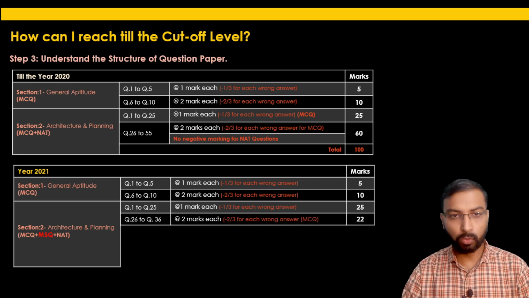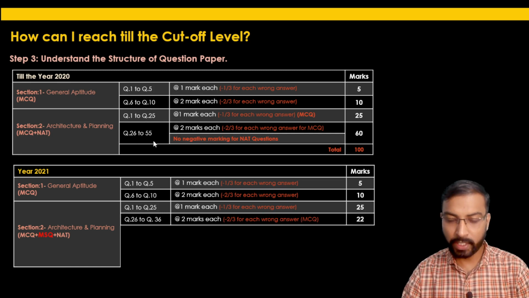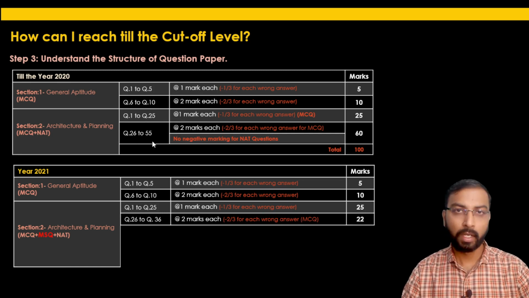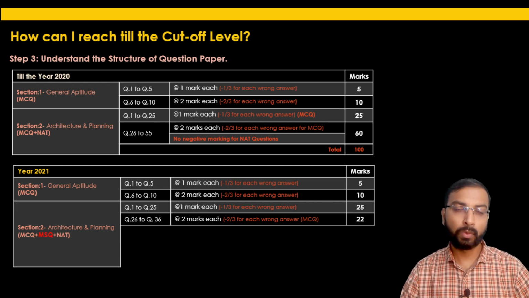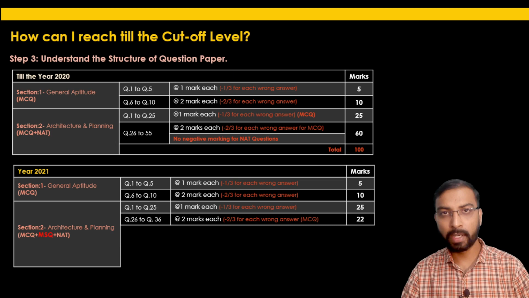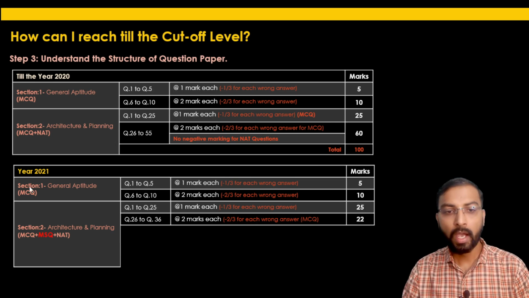Earlier, from question 26 to 55, if you look at the question paper, most of them, around 9 to 10 questions, were match the pair questions, the remaining were MCQs, and the last 9 to 10 questions were of numerical answer type. Here, these 11 questions were of 2 marks each and of MCQ nature.